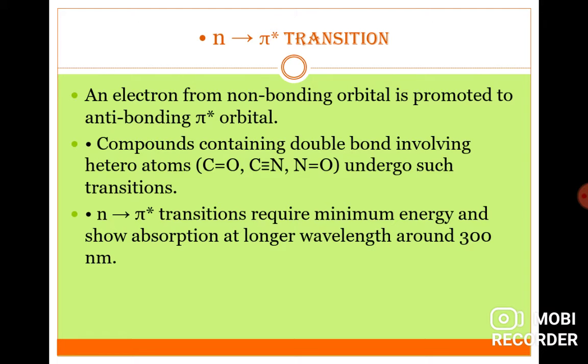Compounds containing a double bond involving a heteroatom like C double bond O, C triple bond N, or N double bond O undergo such transition. Heteroatoms are oxygen, nitrogen, sulfur. N to pi star transition requires minimum energy and shows absorbance at longer wavelength, around 300 nanometer.